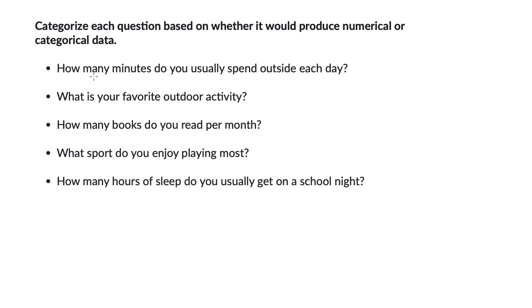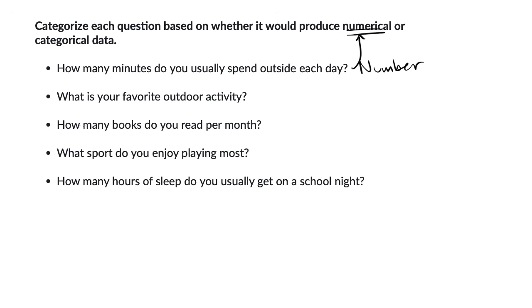Okay, now let's look at this first one. How many minutes do you usually spend outside each day? Well, this is going to be a number. So this is going to be a clear instance of numerical data. It might be you spend 60 minutes outside each day, 180 minutes outside each day, but it's going to be a number, so definitely numerical.